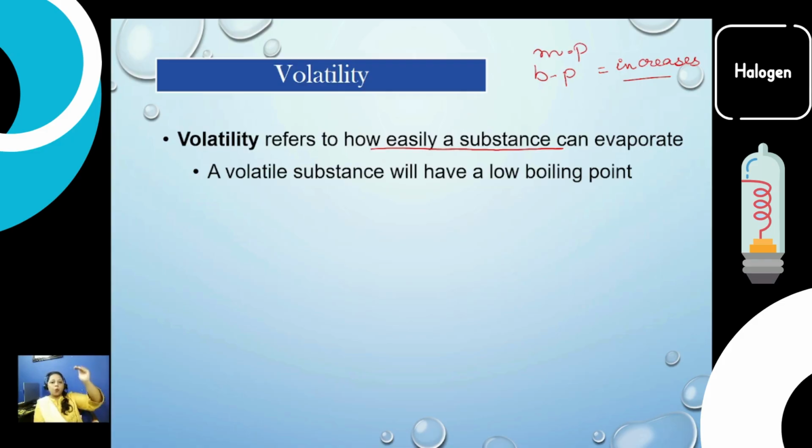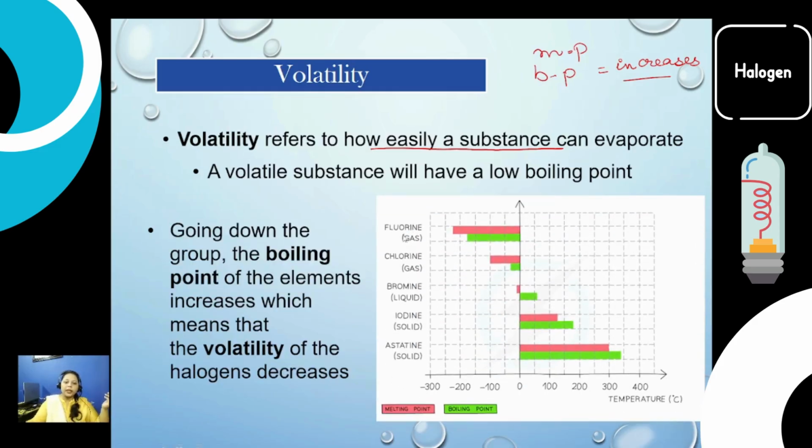So the most upper one has the lowest melting and boiling point, the highly volatile one. A volatile substance will have a low boiling point. Going down the group, the boiling point of the element increases, which means the volatility decreases, as we have discussed. So let's look over here.